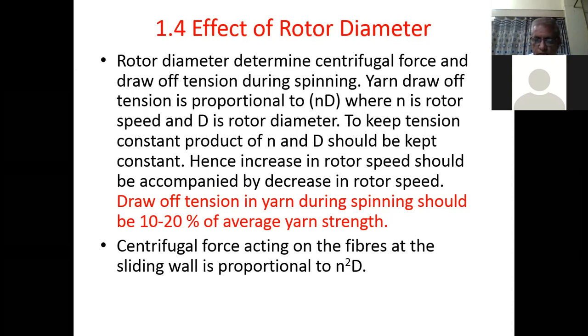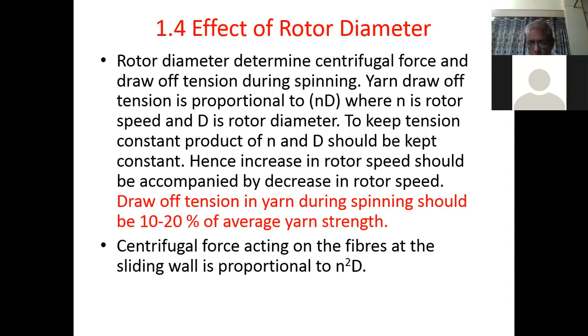So to keep this yarn draft tension constant, it means the product of N and D should be kept constant. Hence, increase in rotor speed should be accompanied by decrease in rotor dia.